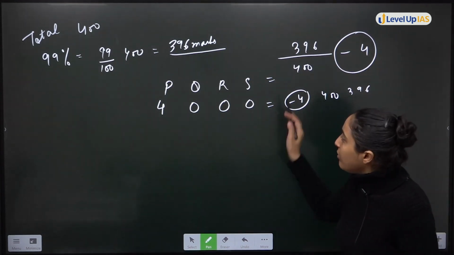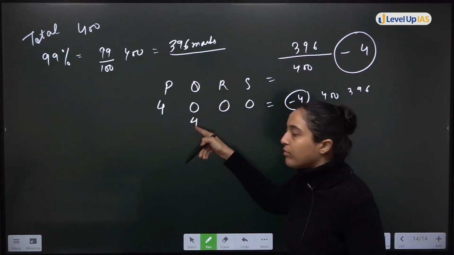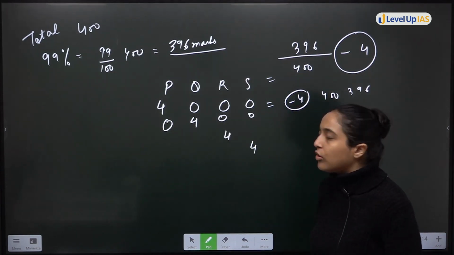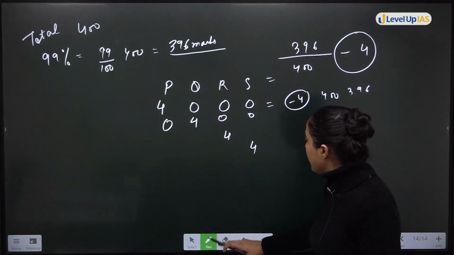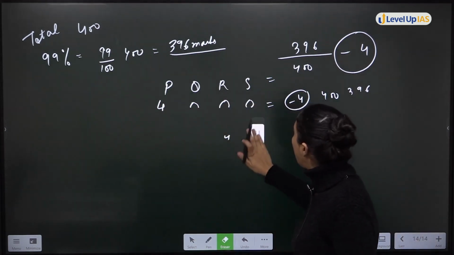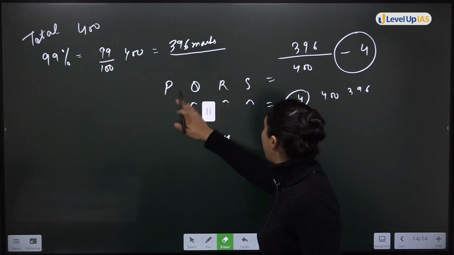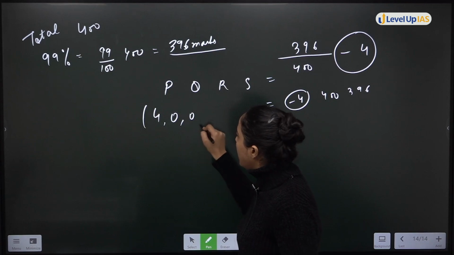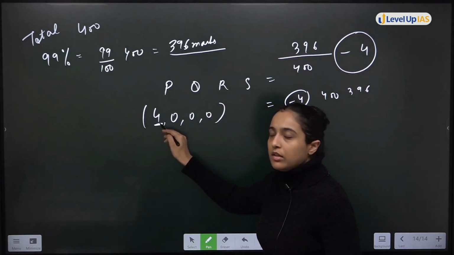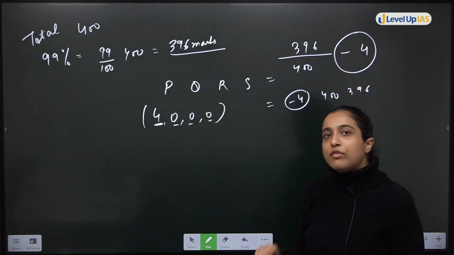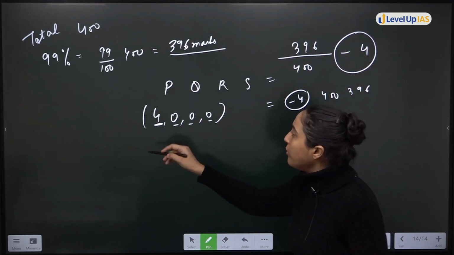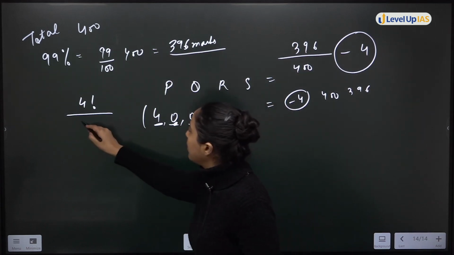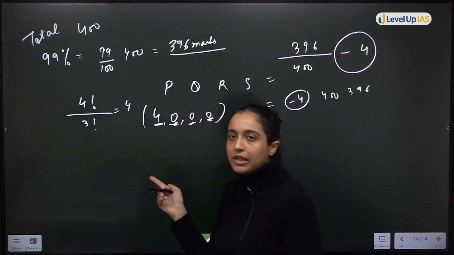Okay. Similarly, I can also say 4 marks deducted in Q and nothing in the rest, or 4 marks deducted in R, or 4 marks deducted in S. That means if you consider one case of 4, 0, 0, 0, in one paper you lose 4 marks, and in the others no marks are lost, full marks come. So in this case, how many possibilities are there? 4 factorial divided by 3 factorial for the repetition, 4 possibilities.